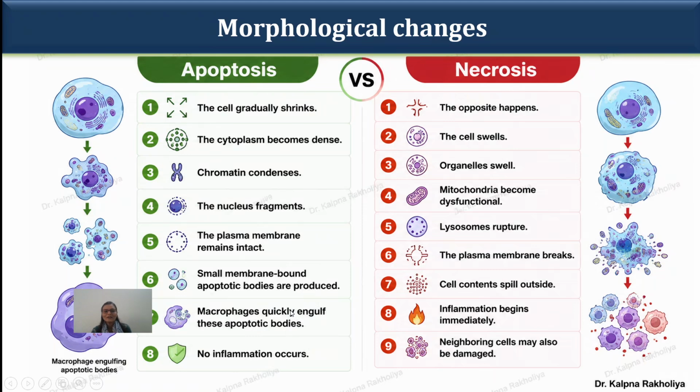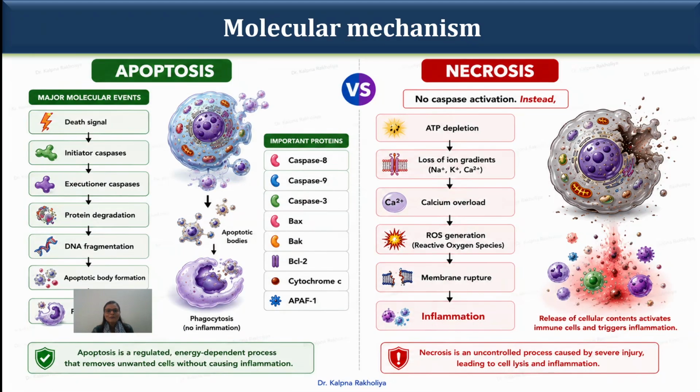Macrophages quickly engulf the cells and no inflammation occurs. These are the morphological changes that occur in apoptosis, while in case of necrosis, it is totally opposite to apoptosis. The cell swells, organelles swell, mitochondria become dysfunctional, lysosomes rupture, the plasma membrane breaks, then cell contents spill outside. Inflammation begins immediately, and neighboring cells may also be damaged.